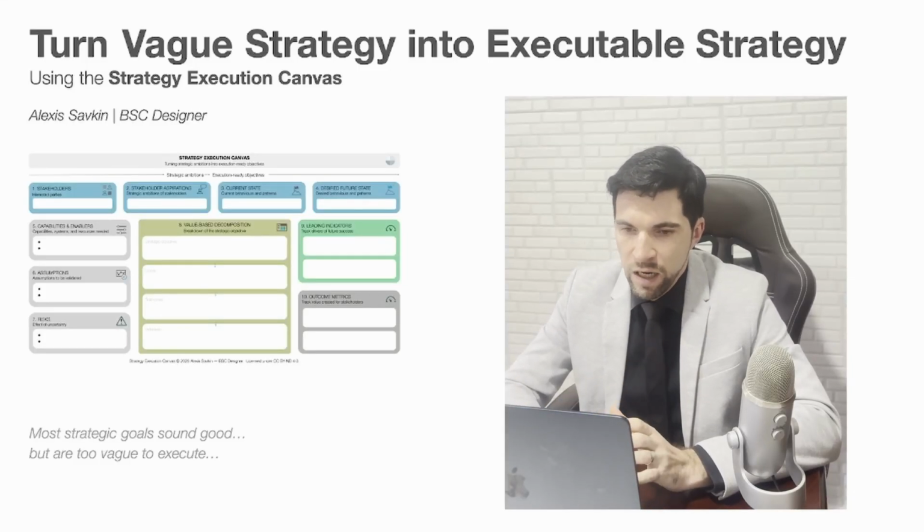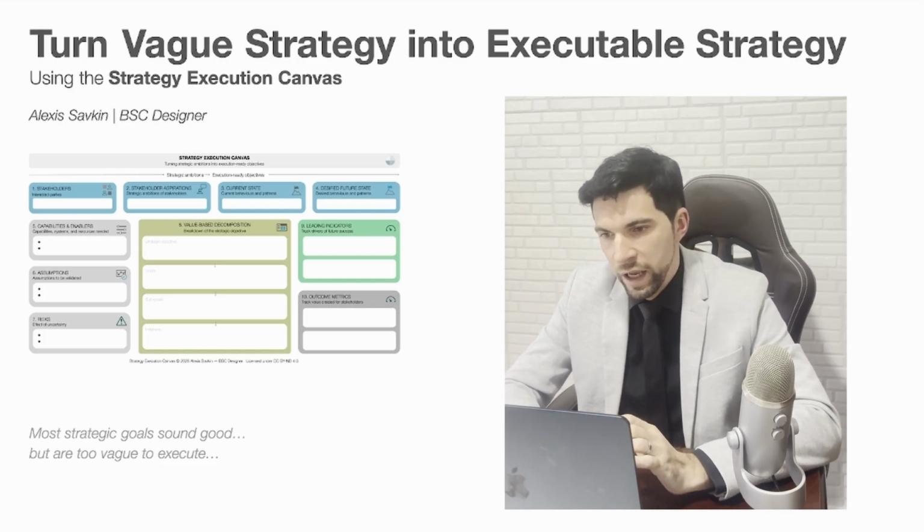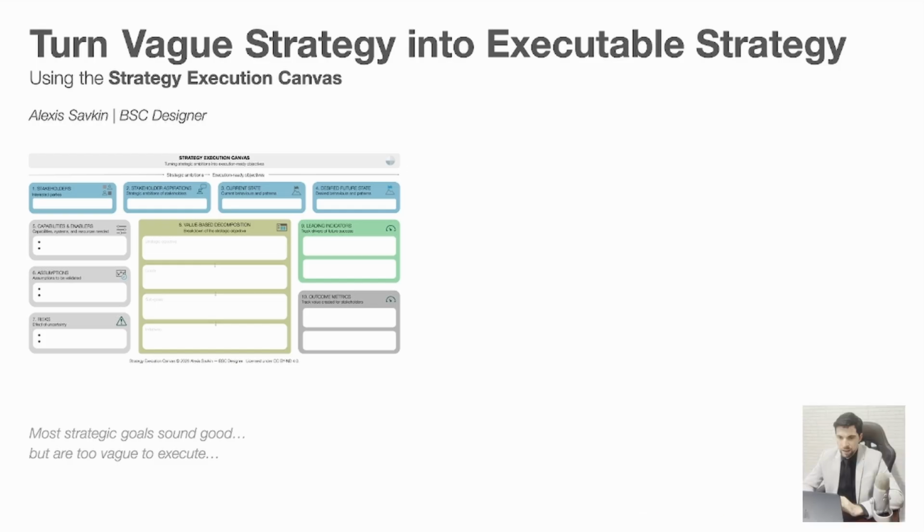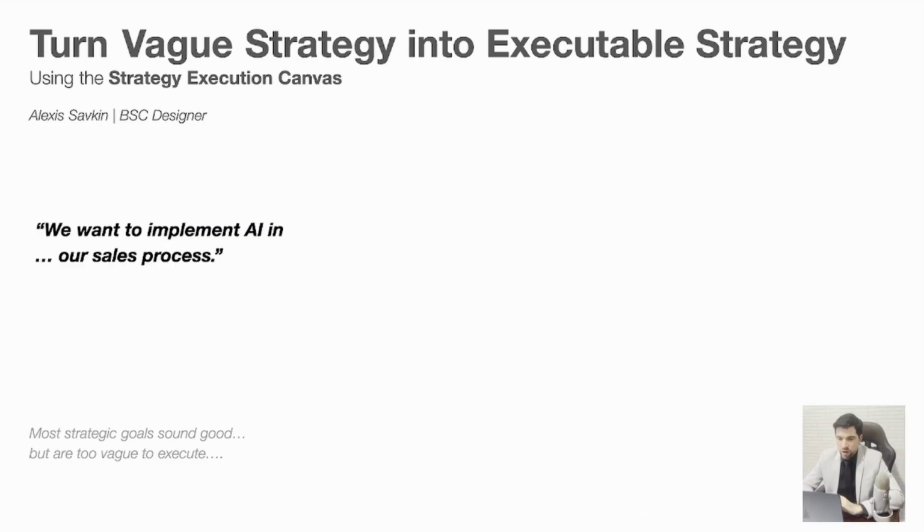In this video, I'll show you how to use the Strategy Execution Canvas to turn strategic ambitions into execution-ready objectives. Nowadays, everyone is trying to implement AI, and we often hear aspirations like, we want to implement AI in our sales process. That's a good example.